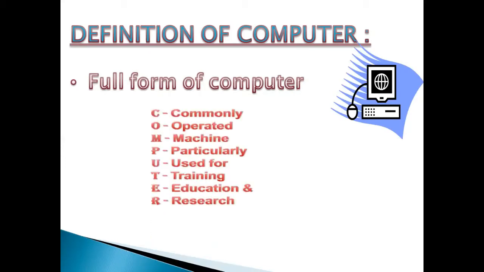Now, the full form of the computer: C for commonly operated, M for machine, P for particular, U for useful, T for training, E for education, and R for research. These are the full form of computer.